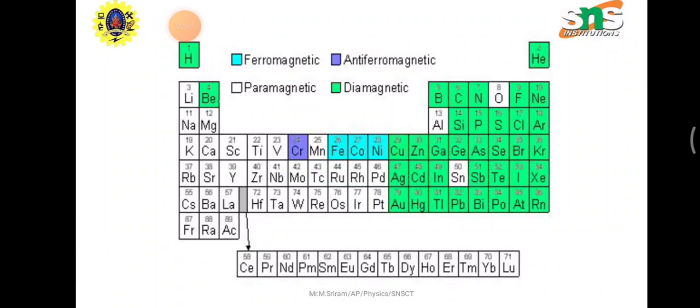But when the magnetic field is applied, these electrons reorient themselves so that they align opposite to the field direction and oppose the applied magnetic field. Hence the magnetic induction is reduced. Diamagnetism is understood by the cases H equal to 0 and H equal to H naught.